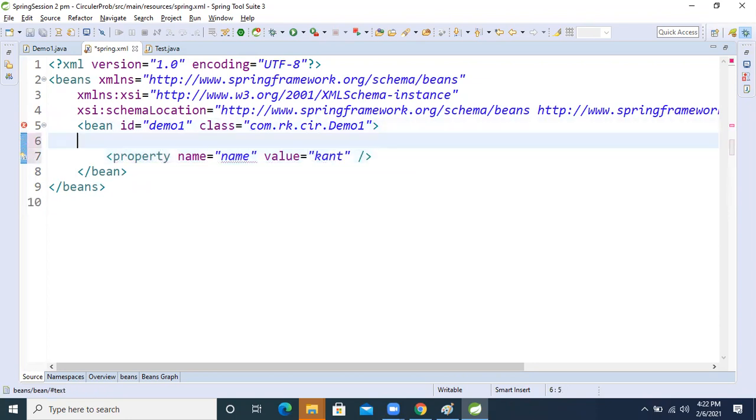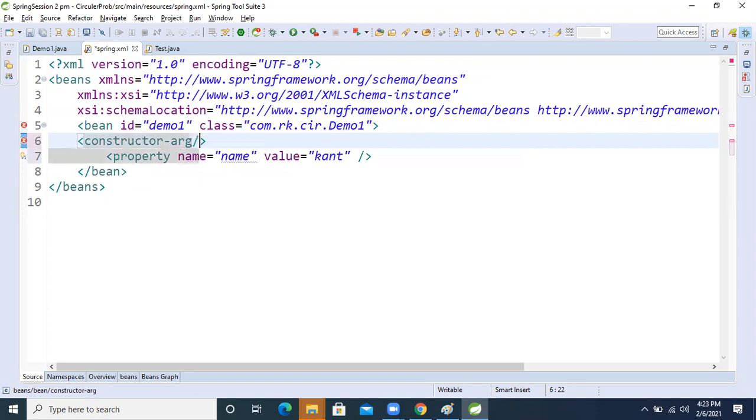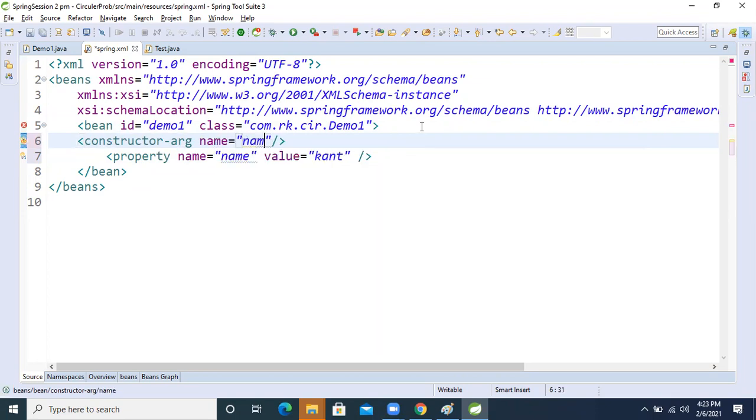In the setter I'm passing Kant, and in the constructor argument I'm passing name equal to name, and the value equal to Ravi. Can anybody tell what output we will get?